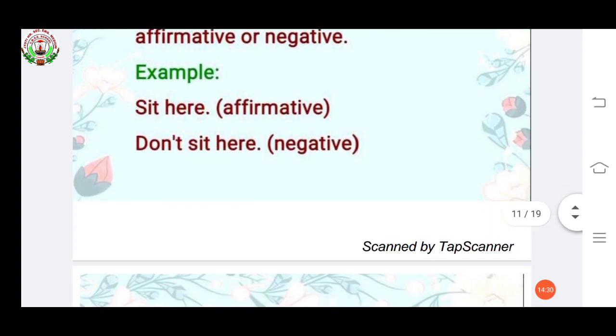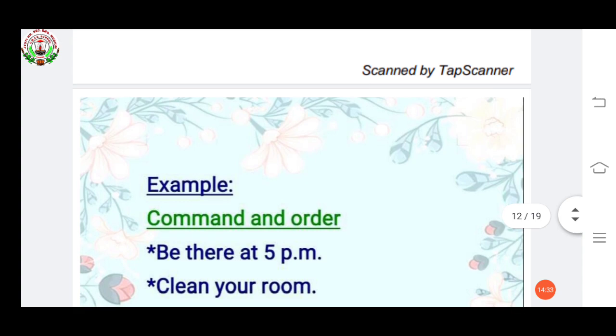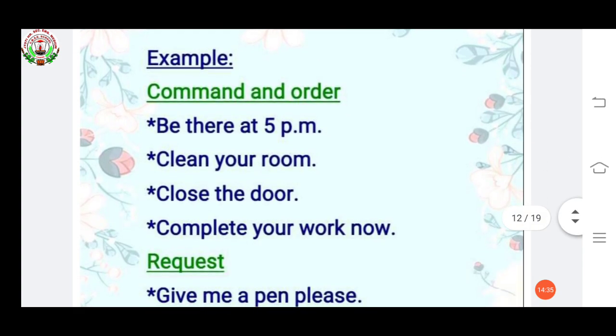Now we have to see some more examples of imperative sentences, as they include command and order. See some examples of command and order. Be there at 5 p.m. Clean your room. Close the door. Complete your work now. These types of sentences are called command and order. Don't forget that command and order is only given by our elders or seniors.